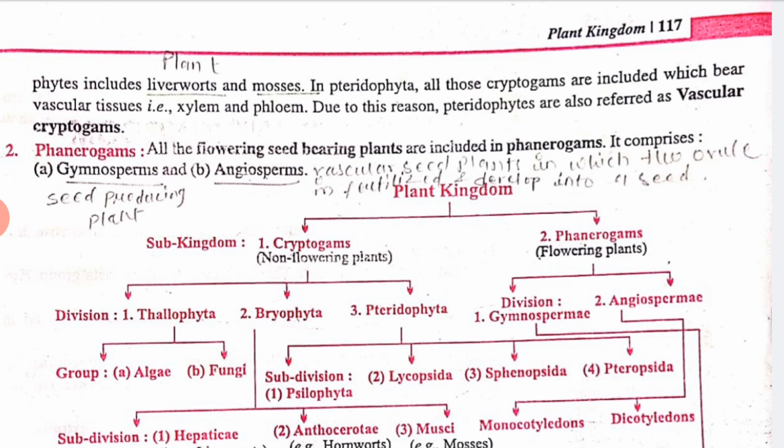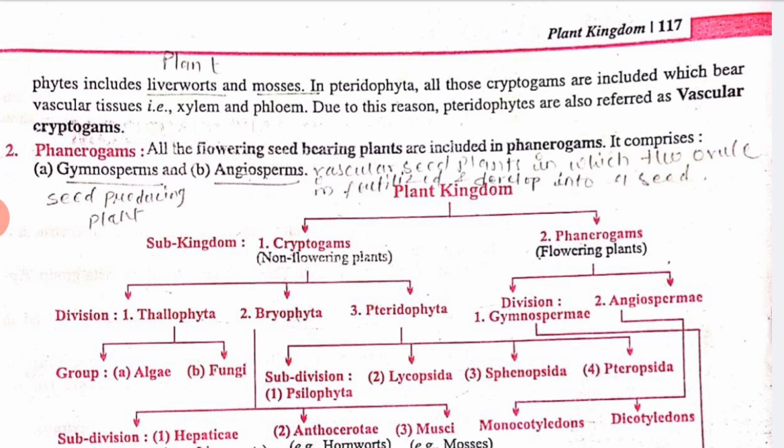Clear? Next, this was about cryptogamous. Now phanerogamous. So what are these? All the flowering, seed bearing plants are included in phanerogamous. It comprises gymnosperm and angiosperm. Clear?